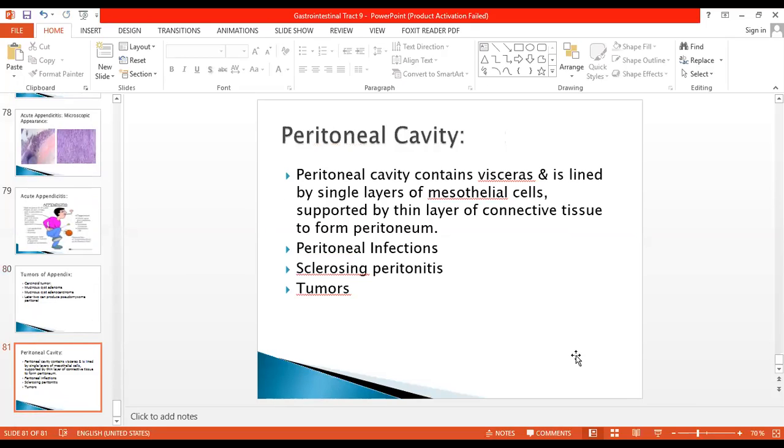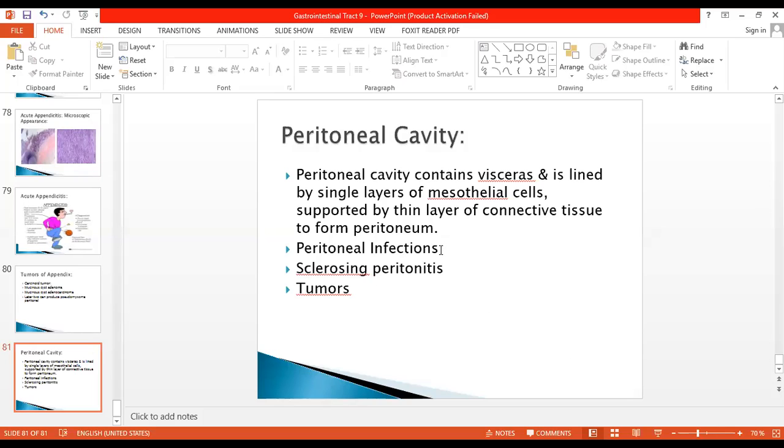The peritoneal cavity, as all of you know, contains viscera, and it is lined by a single layer of mesothelial cells, which are like your body epithelial cells. The mesothelial cells line all of the peritoneal cavity. It is supported by a thin layer of connective tissue. In the peritoneum, you can see peritoneal infection, sclerosing peritonitis, or tumors. Peritoneal infection can spread through the appendix, as I've already said.